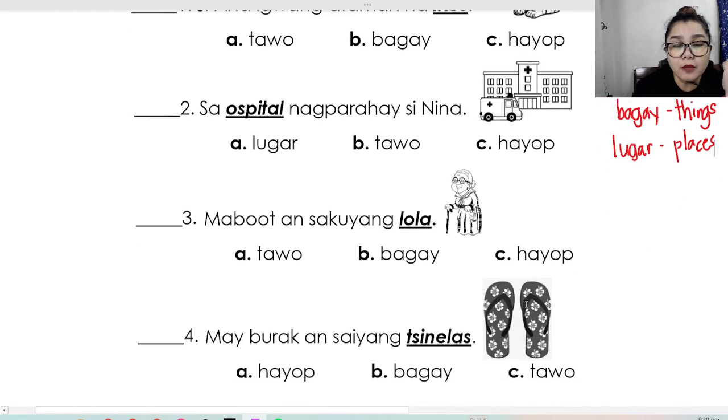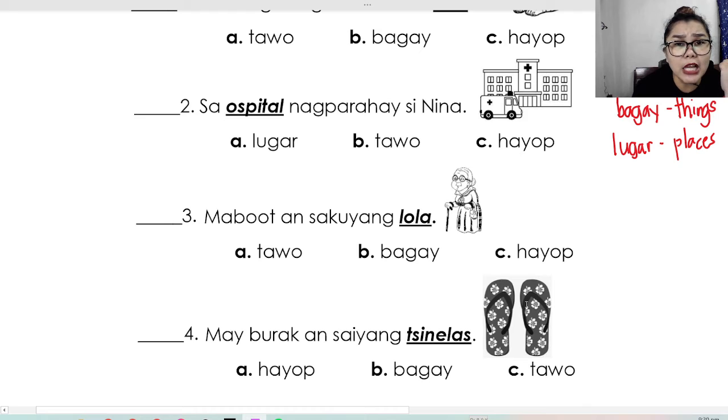Next, number 3, mabuot ang sakuyang lola. Lola is the underlined word, and also look at the picture. Is it A, tao, B, bagay, C, hayop? Mabuot ang sakuyang lola. A, tao, B, bagay, C, hayop.